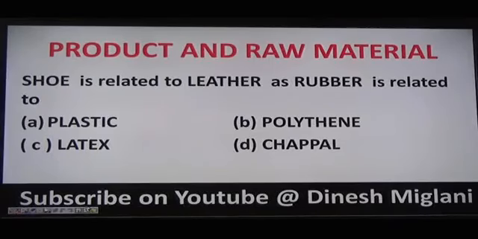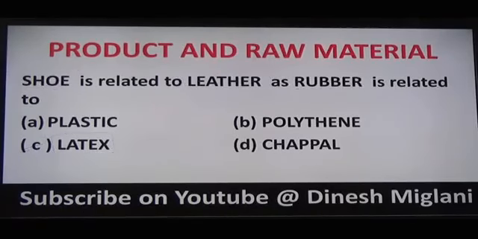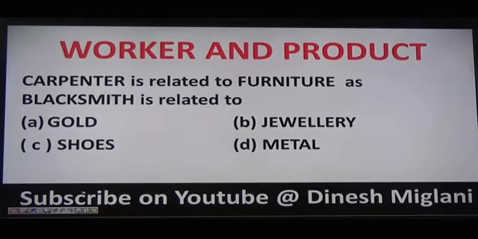Next is product and the raw material. Shoe is related to leather. We know that for making shoes, the raw material we require is leather. Okay. Now the next: rubber is related to latex. We know that rubber is formed out of latex, right? Hence the answer to my question is C, latex. Next is worker and product. Carpenter is related to furniture, meaning a carpenter makes furniture. Blacksmith is related to... we know that the work of the blacksmith deals with metal, right? Hence I can say a blacksmith makes metal. Hence the answer to my question is D.